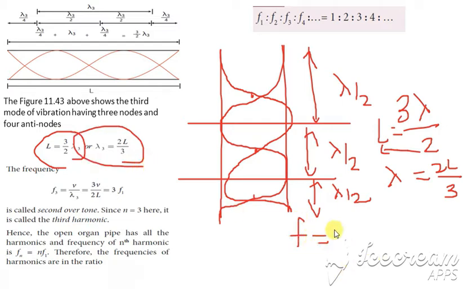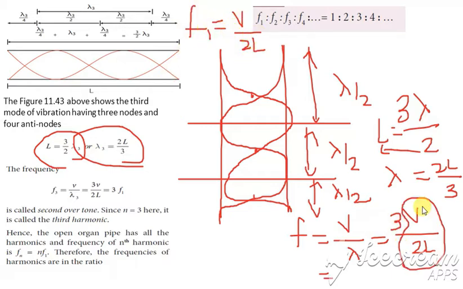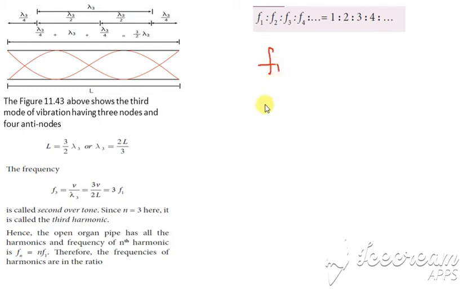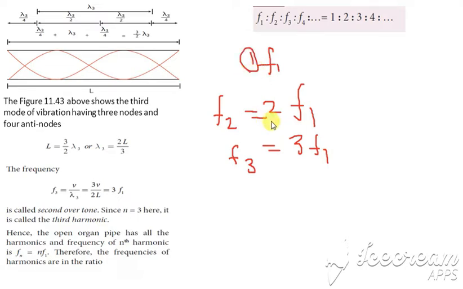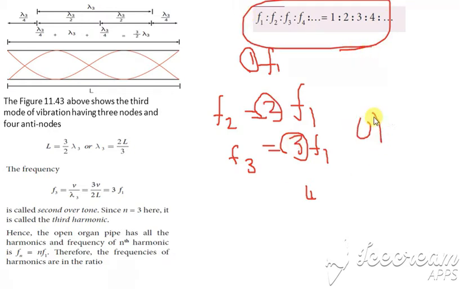Then what is the formula for F? F is equal to V divided by lambda, which is equal to V divided by 2L by 3, taking the 3 to the top. And already F1 is equal to V divided by 2L. So this V by 2L can be written as F1, and so we get 3 into F1. So F3 is equal to 3 F1. So the first value we get is F1, the second value F2 is 2 into F1, then the third value F3 is 3 into F1. So it is in the ratio of 1 is to 2 is to 3 is to 4. These are the orders for the open organ pipe.